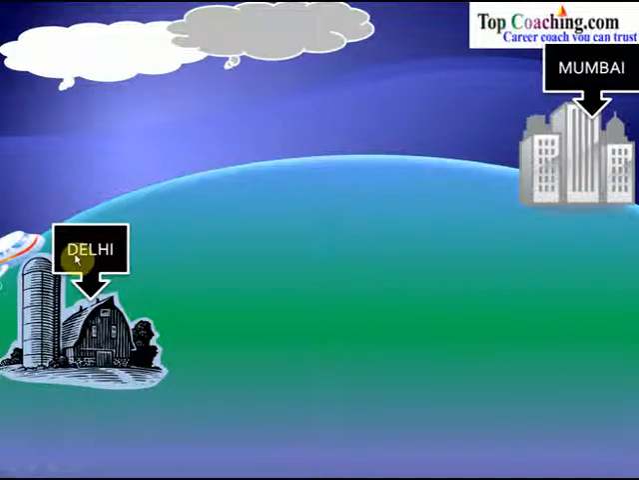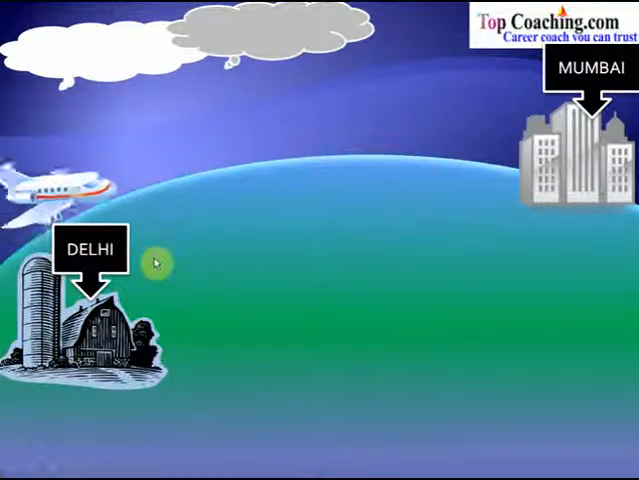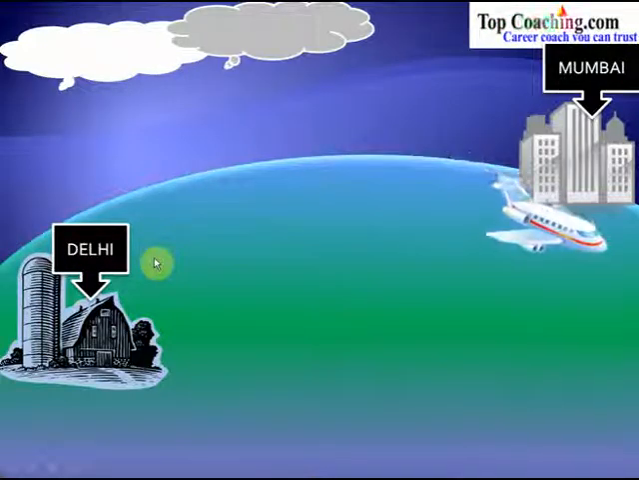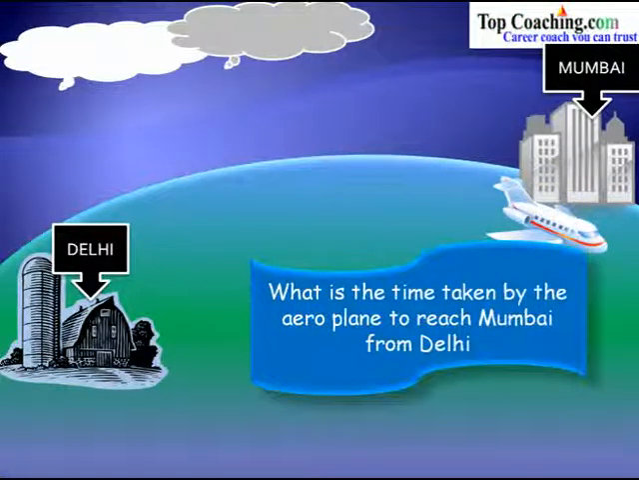Let's say that we have a flight from Delhi to Mumbai. Now it goes from Delhi to the Mumbai airport. We know the distance between Delhi and Mumbai airport, and we also know the speed at which the aeroplane travels. So what is the time taken by the aeroplane to reach Mumbai from Delhi? Here, in this case, we know the distance as well as the speed, but we do not know how much time it would take. This is also an example of a problem that appears in distance, speed and time.